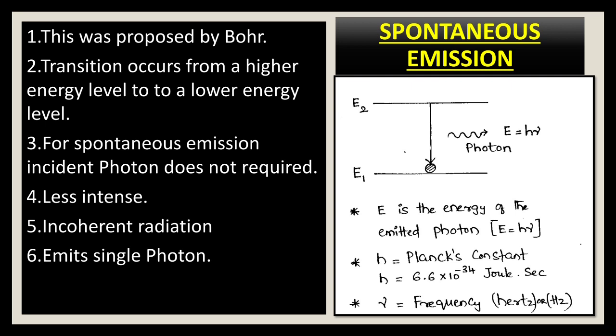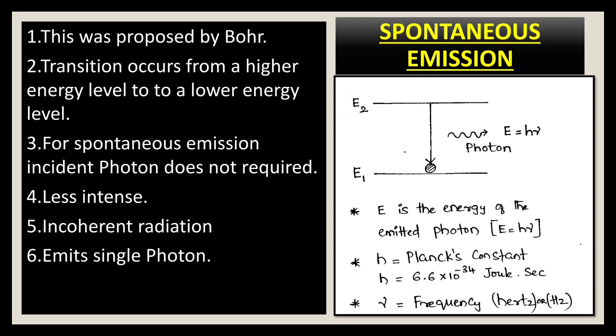Here two emissions can occur. One is spontaneous emission, another one is stimulated emission. Spontaneous emission was proposed by the scientist Bohr. The atoms which are in energy level E2 will come to energy level E1 without any external energy source. Here the transition occurs from a higher energy level to a lower energy level. For spontaneous emission, an incident photon is not required. That means the atoms in the energy level E2 will come to the energy level E1 spontaneously.